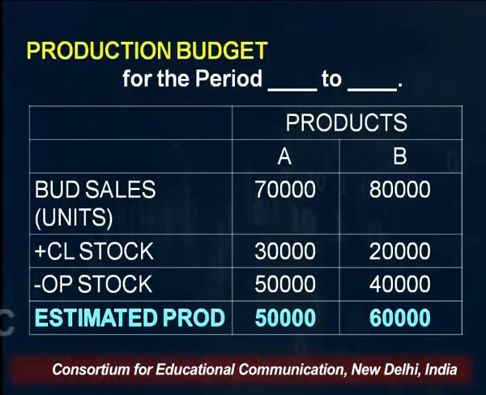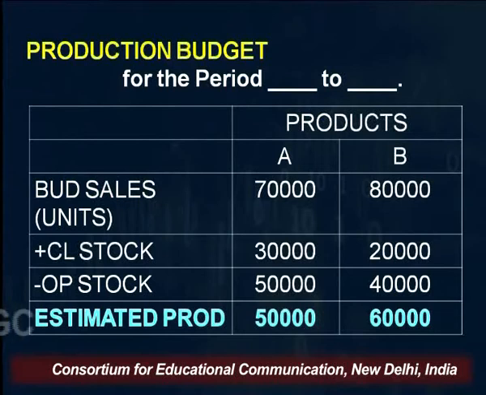So management policy, inventory policy, production capacity, sales, these are the factors which will affect your production budget, right? So here I have shown a broad example of a production budget. Production budget for the period means from to. Suppose I am preparing for a year, so I will say from 1st January, I am presuming calendar year, to 31st December of that very calendar year.